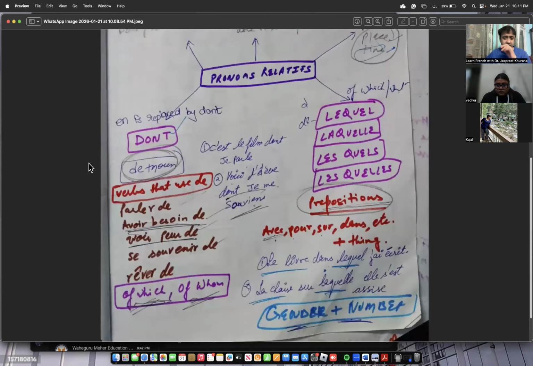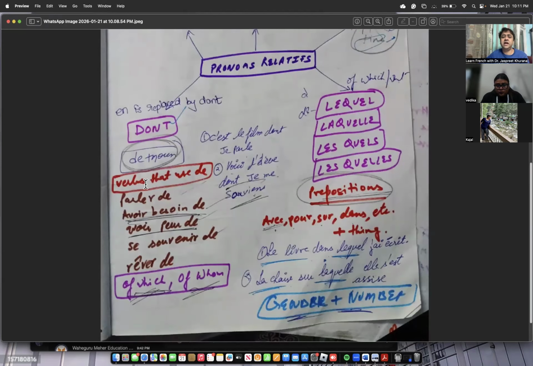And then we have dont. Dont is like de plus noun, verbs that use de plus noun. For example, parler de, avoir besoin de, avoir peur de, se souvenir de, rêver de. These are the verbs. Vedika, do you know which are all the verbs those who are used with de? No. The du, de la, de l' apostrophe, and des. Okay, I'll teach you in a while, after 2 minutes.